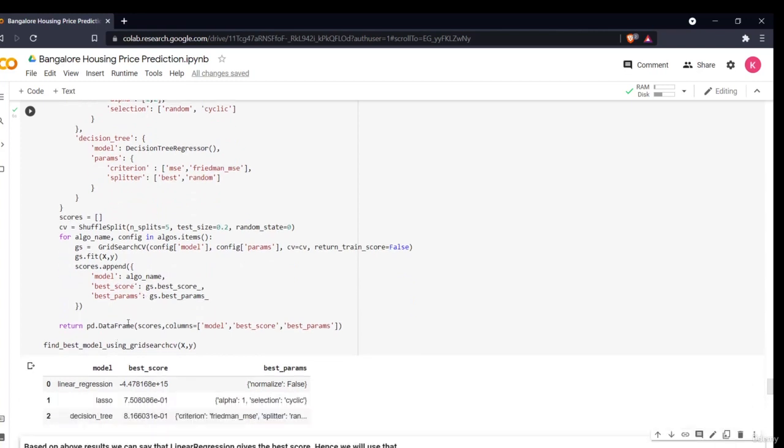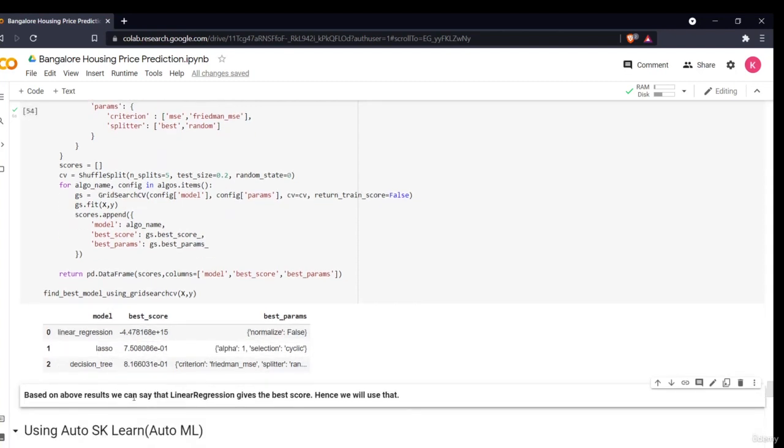Then I'm importing it into a data frame. Then I'm obtaining that my linear model has this best score. This is my best parameter. Lasso has this, and decision tree has this. So now, based on the above, we see that linear regression gives me the best score. Obviously, the linear regression is giving us the best score.